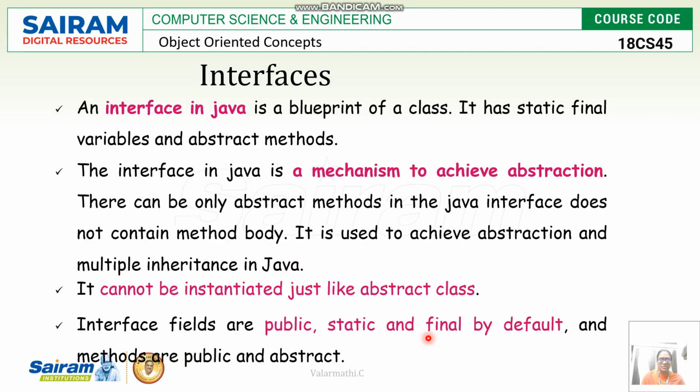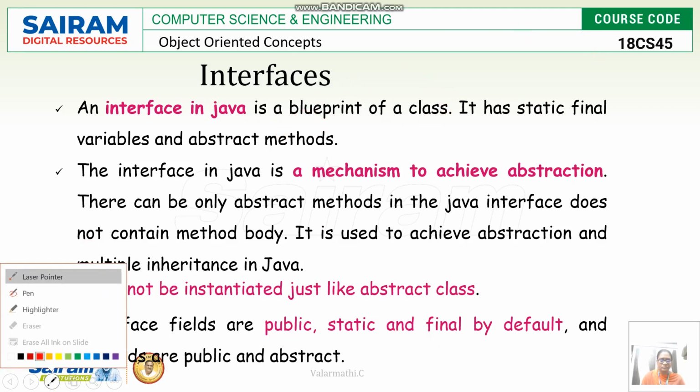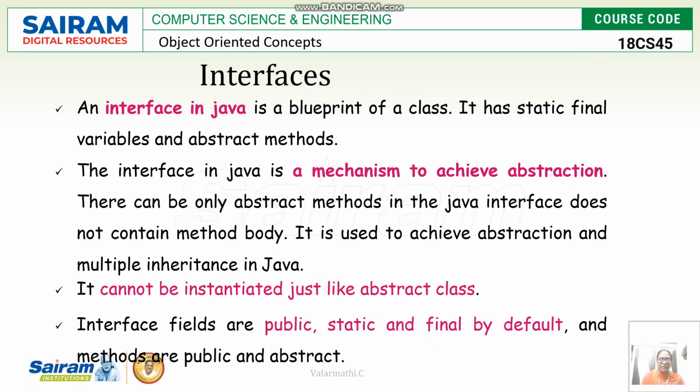An interface in Java is a blueprint of a class. It has static final variables and abstract methods. This is a very important point. It is a mechanism to achieve abstraction, because an interface encapsulates all the methods under one name. There can be only abstract methods in a Java interface, and they do not contain any method body.